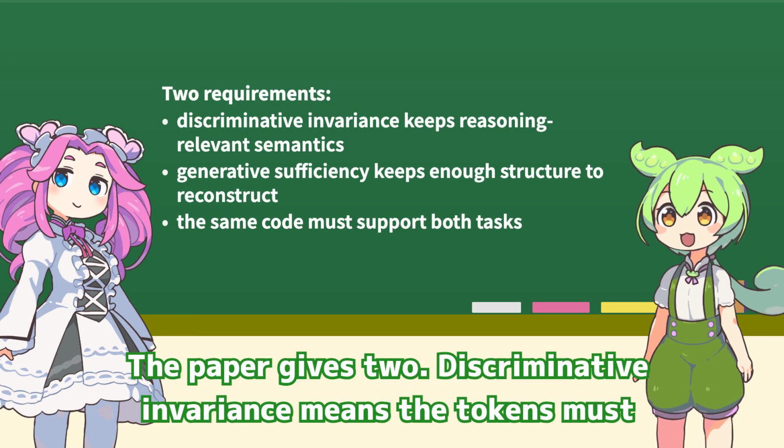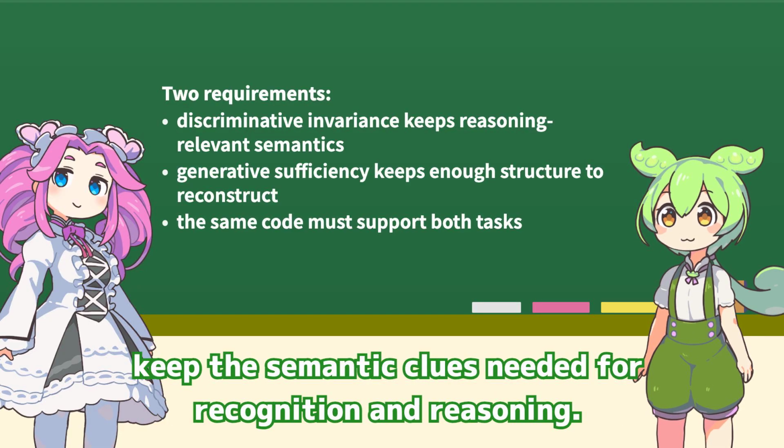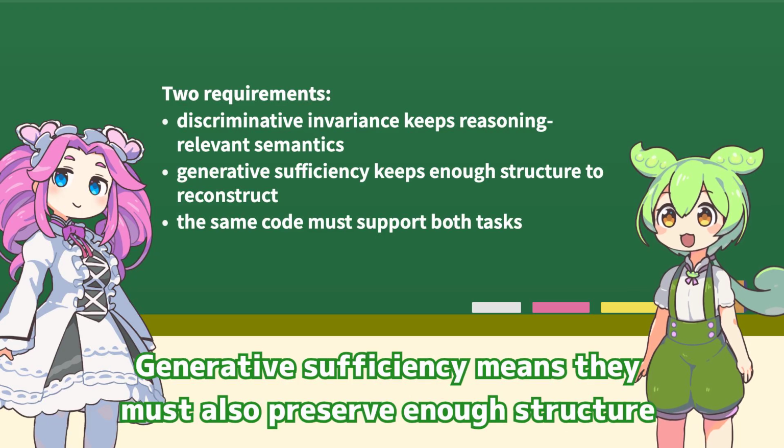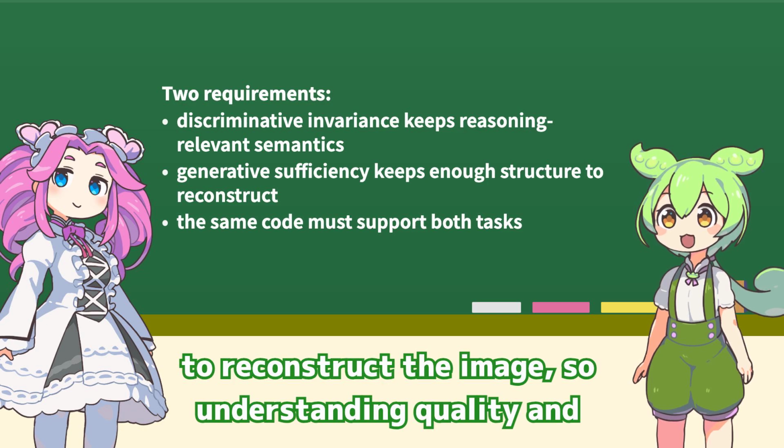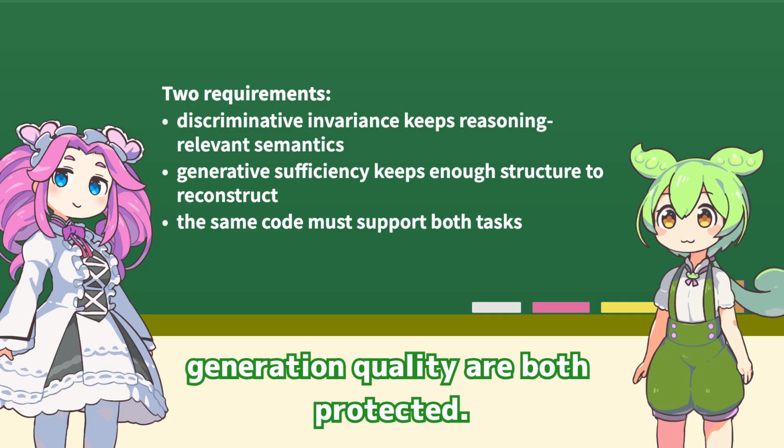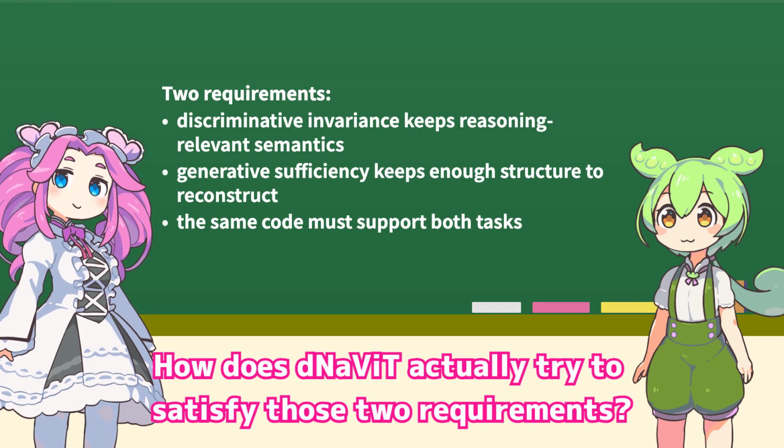And what practical requirements fall out of that definition? The paper gives two. Discriminative invariance means the tokens must keep the semantic clues needed for recognition and reasoning. Generative sufficiency means they must also preserve enough structure to reconstruct the image, so understanding quality and generation quality are both protected.